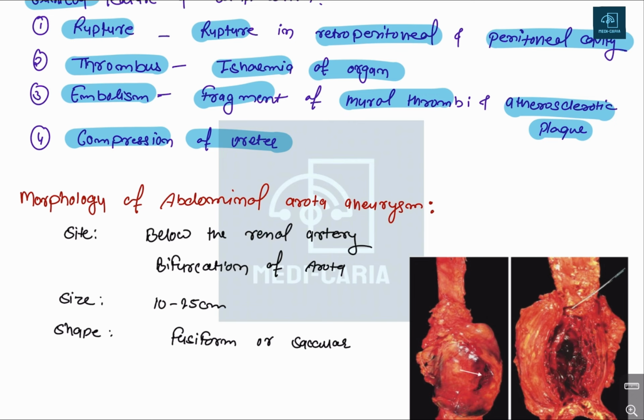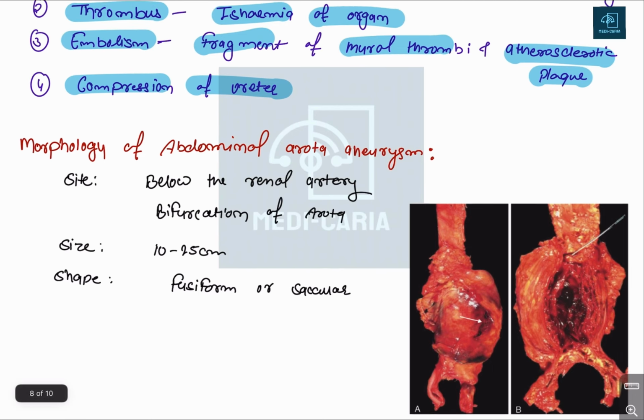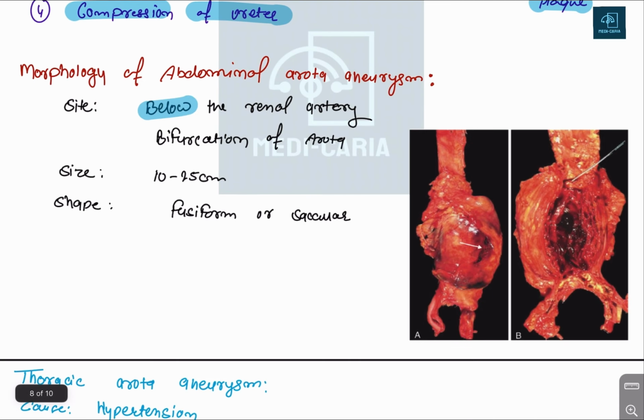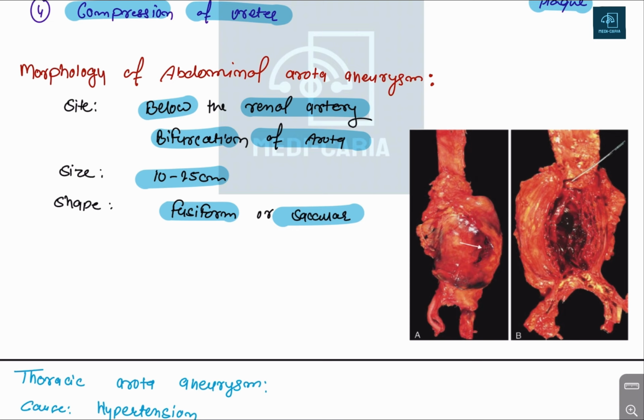Okay, then morphology of the abdominal aortic aneurysm. So the site will be below the renal artery and at the bifurcation of the aorta, because at the bifurcation there is a change in the blood flow that causes accumulation of microbes and is responsible for the weakening of the arterial wall, causing the aneurysm. Okay, size will be 10 to 25 centimeters, and the shape will be fusiform or circular.